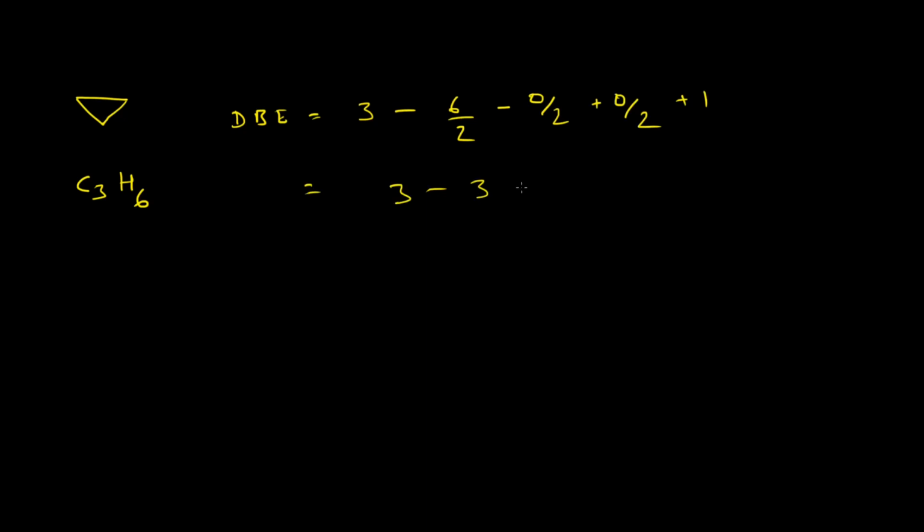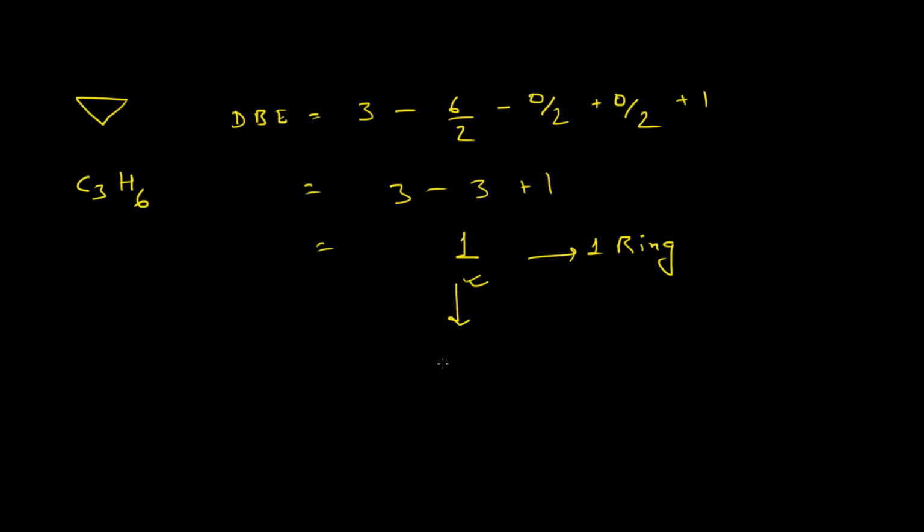So 3 minus 3 plus 1 equals 1. This 1 suggests that this molecule is cyclic, particularly that this cyclopropane molecule is cyclic. So it suggests that one ring is there in the cyclopropane system.